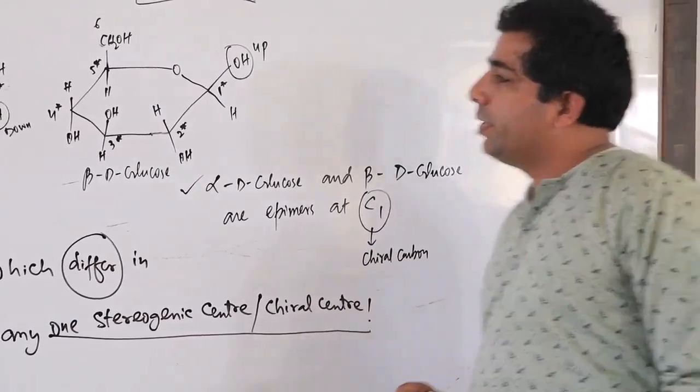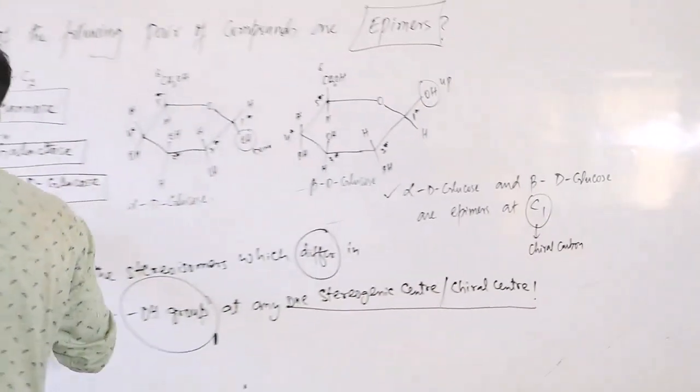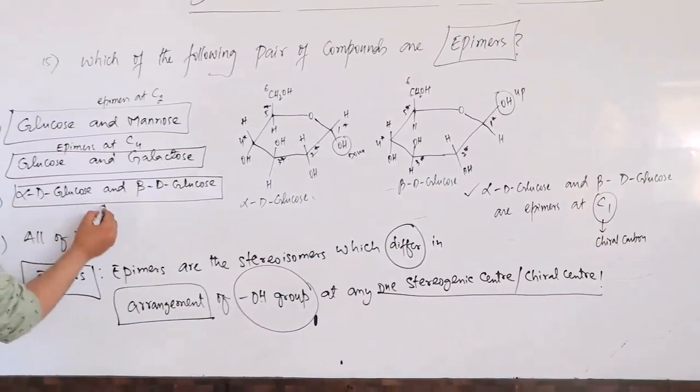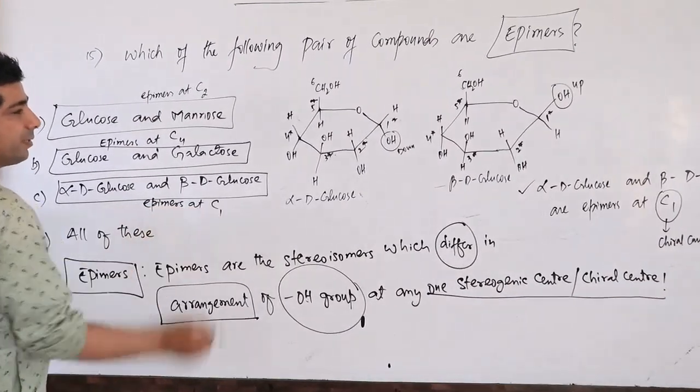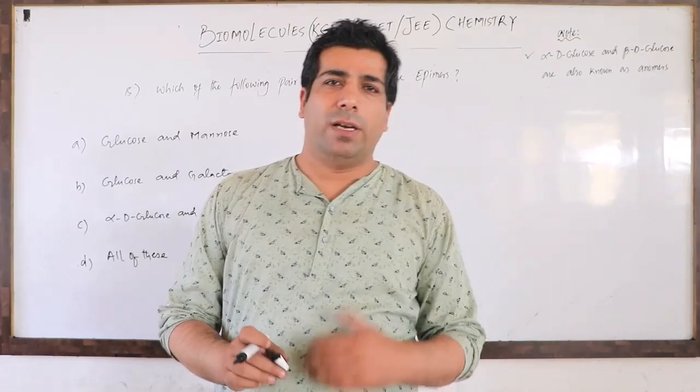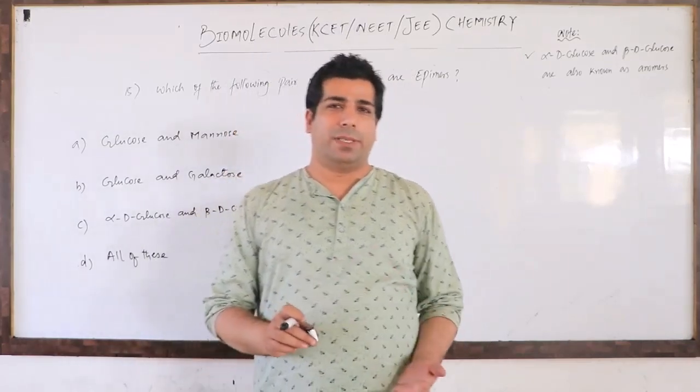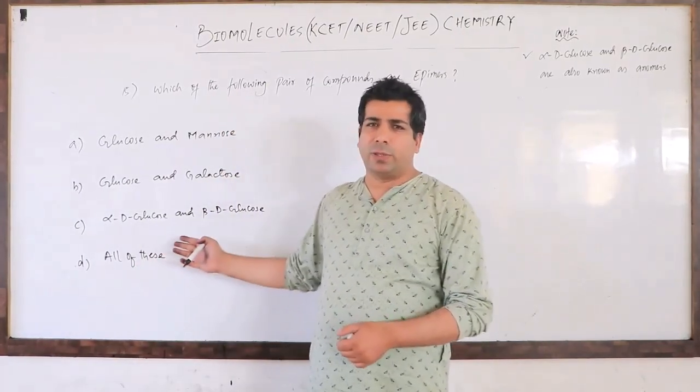Correct, my dear friends? So your alpha D glucose and beta D glucose are epimers at C1. Dear friends, now you have learned what epimers are, and you can easily answer this question now.